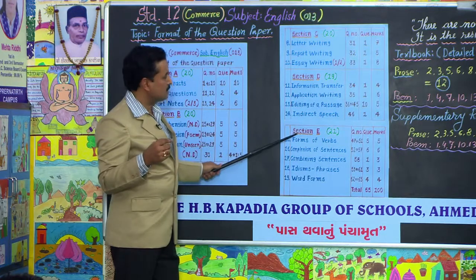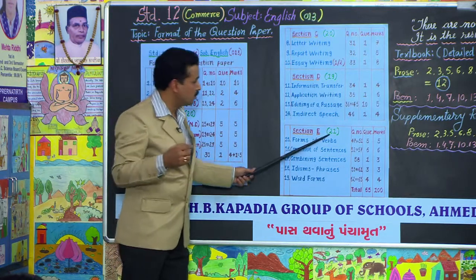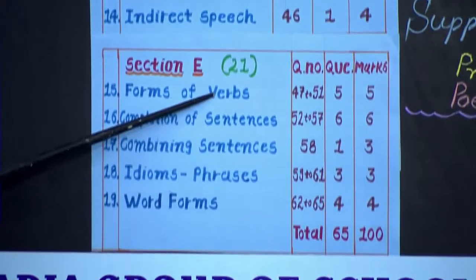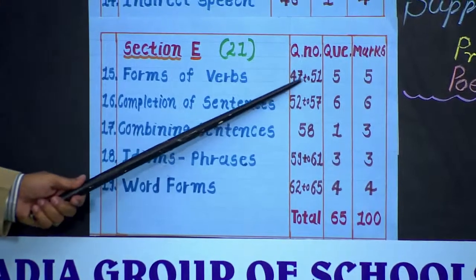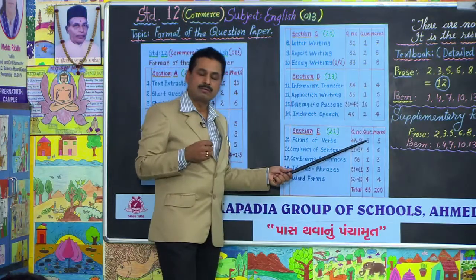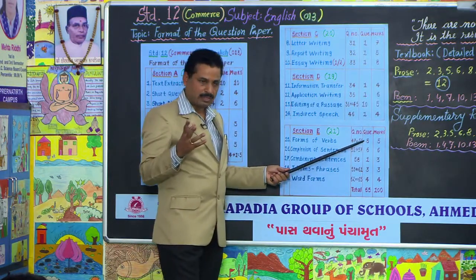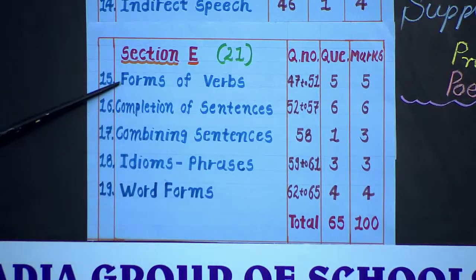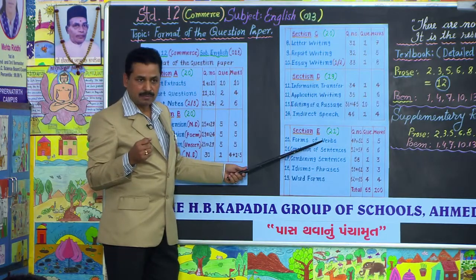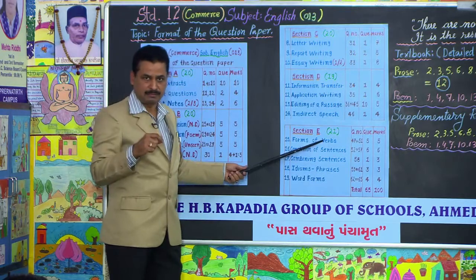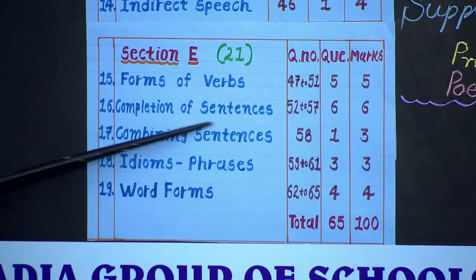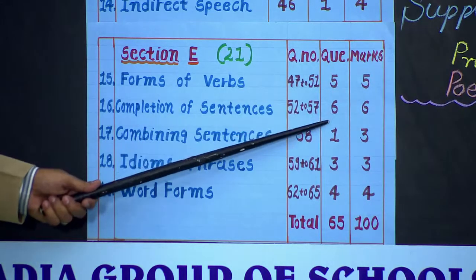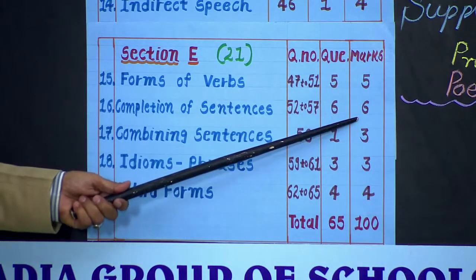Now please see section E. It carries 21 marks. Forms of verbs: question number 47 to 51. There are 5 blanks, 5 questions, and 5 marks would be awarded for it. You have to write answers, you have to underline answers. Completion of sentences is 52 to 57. There are 6 questions, 6 marks.